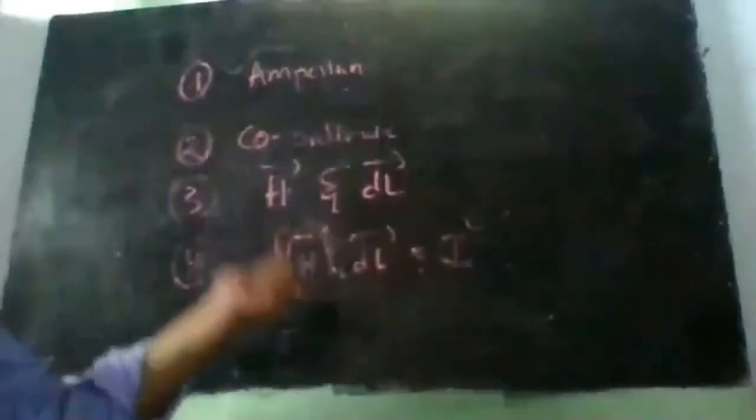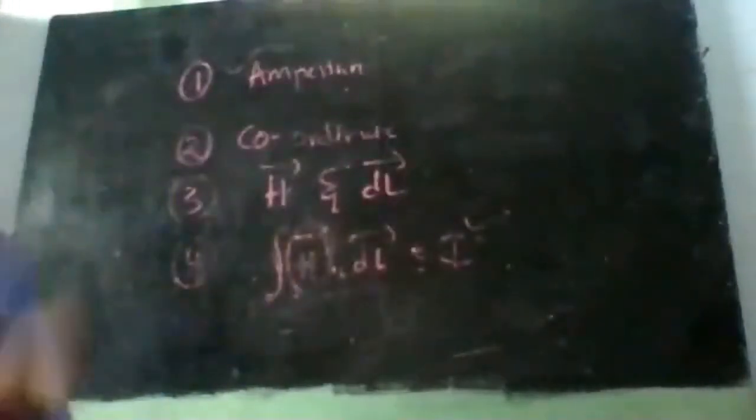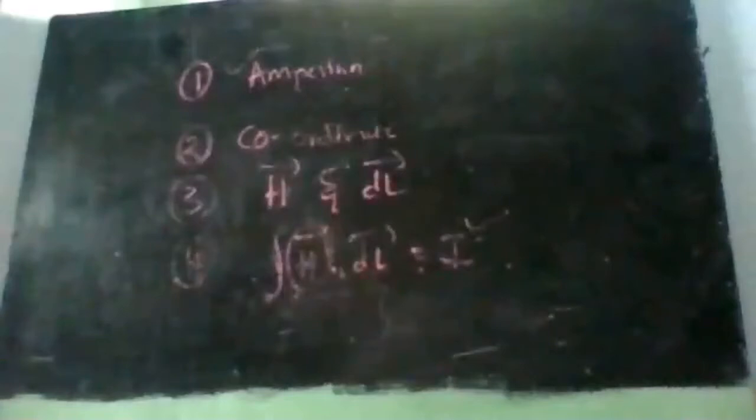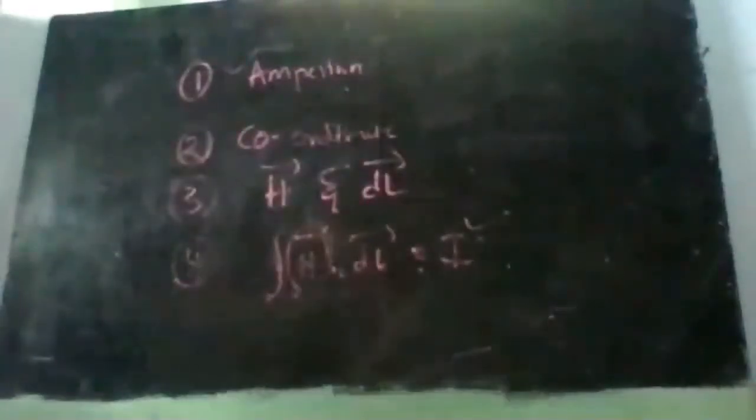So we know the value of I, the current flowing through the conductor, and we know dl bar, so we can calculate H bar. Clear with this? I hope these simple steps are understood. So we will see one example.